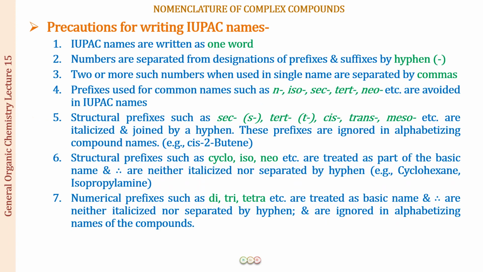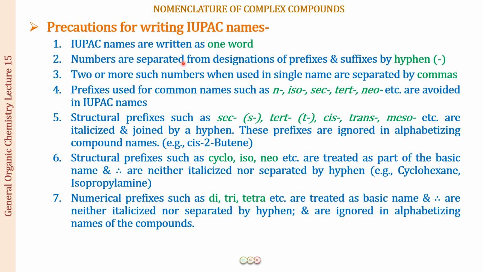Finally, I am coming to some important things which we could not discuss earlier. There are certain things that we have discussed as well, and certain things which we have not, but all of them are important. They are the precautions for writing the IUPAC nomenclature. The first is that you have to write the IUPAC name as one word. There are no gaps, except where there is a hyphen, where you write separate words, but otherwise you generally write it as one word.